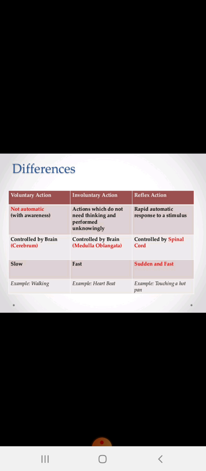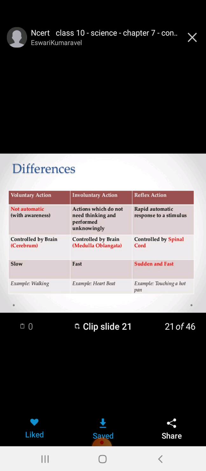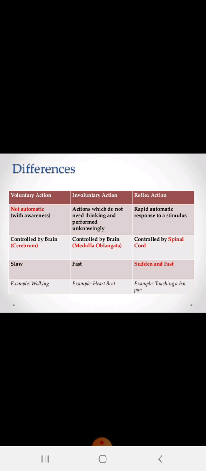They are controlled by the brain, the cerebrum, and are slow. Examples are walking: I have to go, I have to run, I have to eat. These are voluntary actions. We are thinking and deciding, so sometimes they are slow reactions.